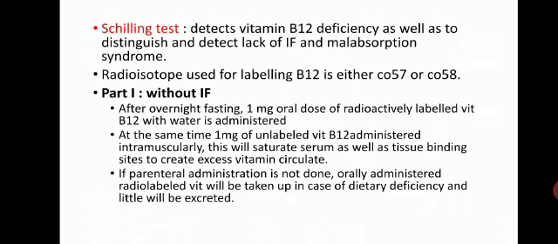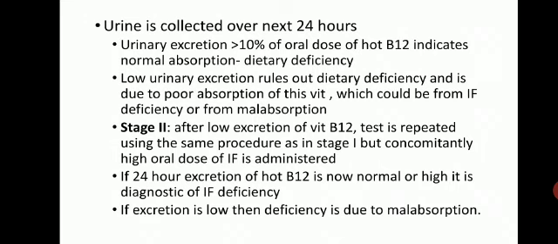At the same time, 1 milligram of unlabeled vitamin B12. Unlabeled is known as cold vitamin B12 and radioactive labeled vitamin B12 is known as hot B12. So at the same time, 1 milligram of unlabeled vitamin B12 is administered intramuscularly. This intramuscularly injected vitamin B12 will saturate serum as well as tissue binding sites to create excess vitamin circulating. If parenteral administration is not done, orally administered radio-labeled vitamin will be taken up in case of dietary deficiency and little will be excreted. Urine is collected over the next 24 hours.